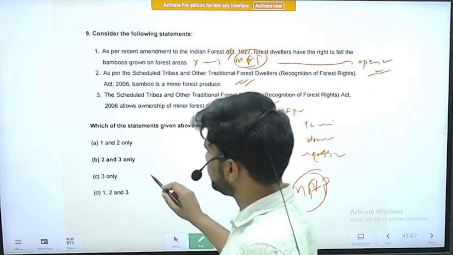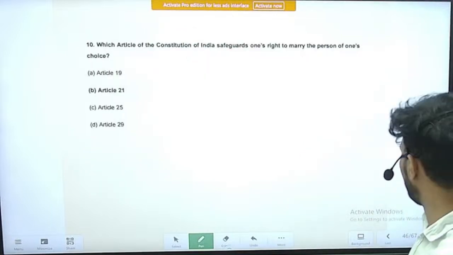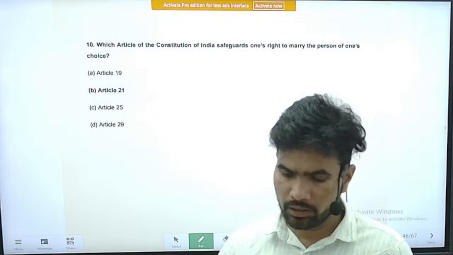Correct statement, correct option is option B. Statements 2 and 3 are correct, right? Next question.